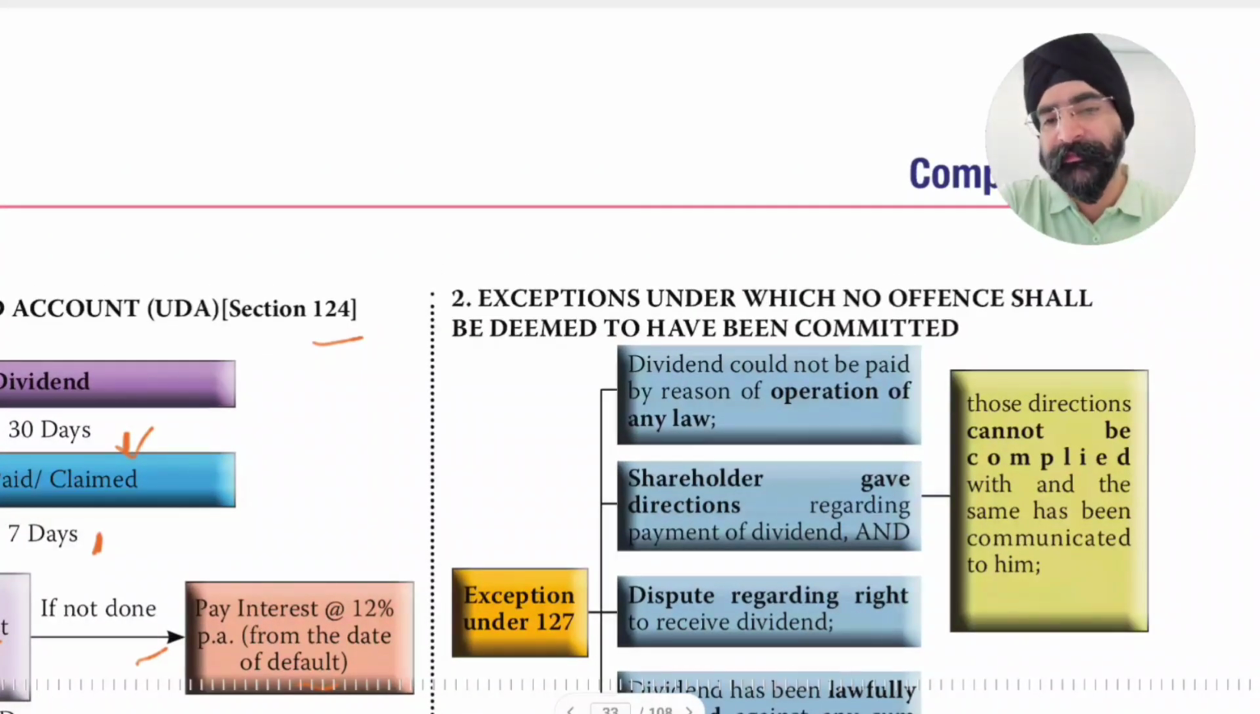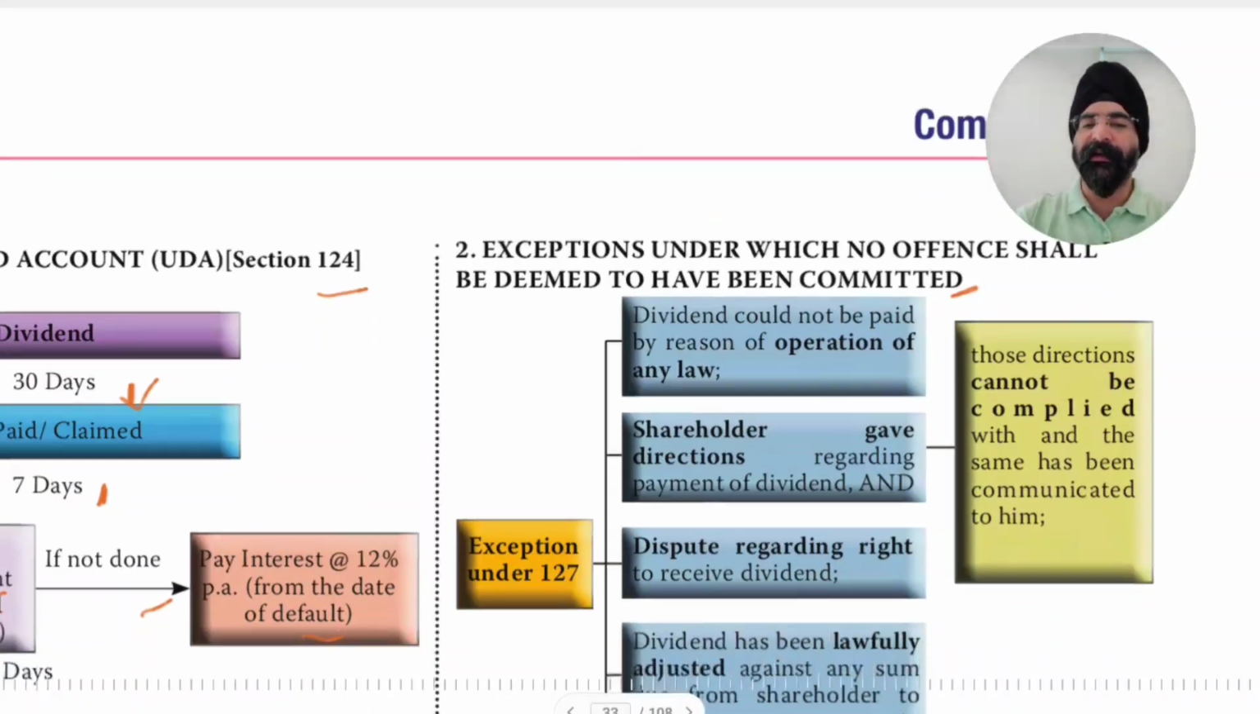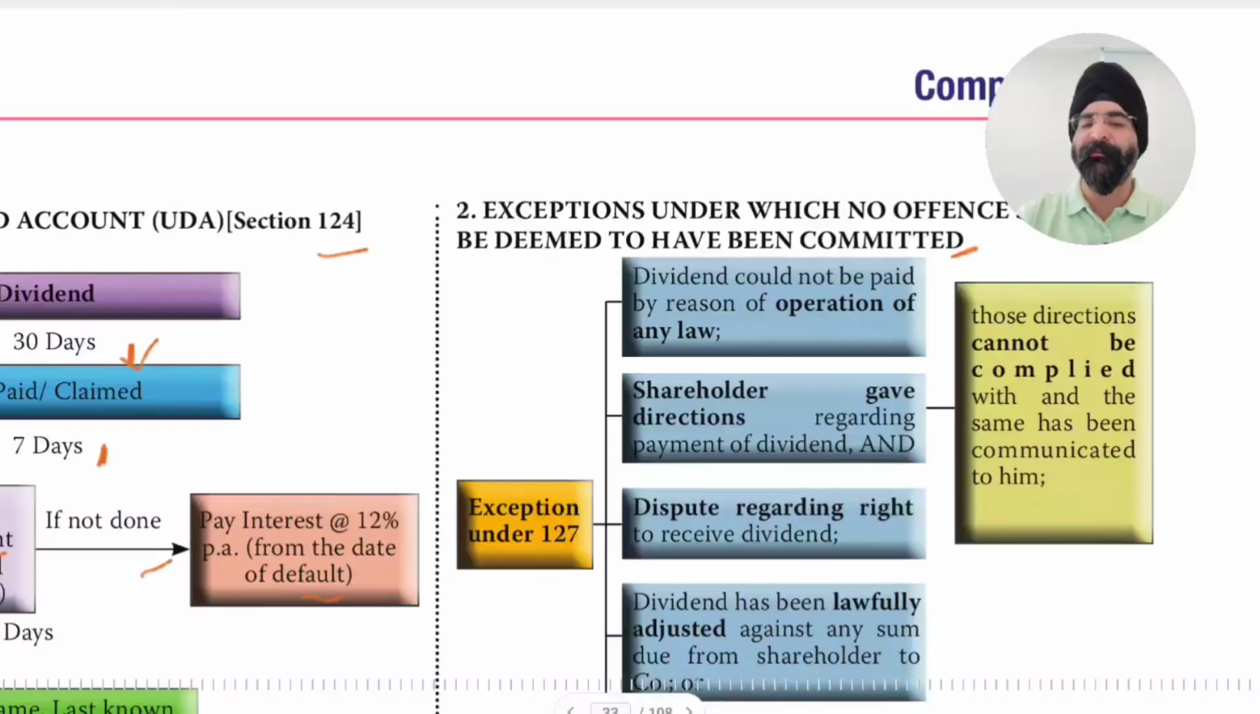Exceptions under which no offense shall be deemed to have been committed. Now, exceptions. These are the exceptions in which cases it will not be deemed that a default has been committed. Exceptions to Section 127: dividend could not be paid by reason of the operation of law.